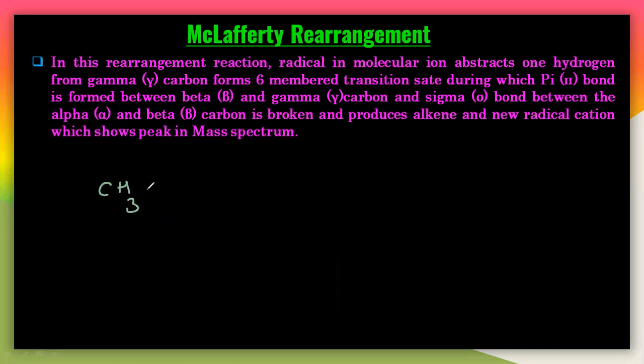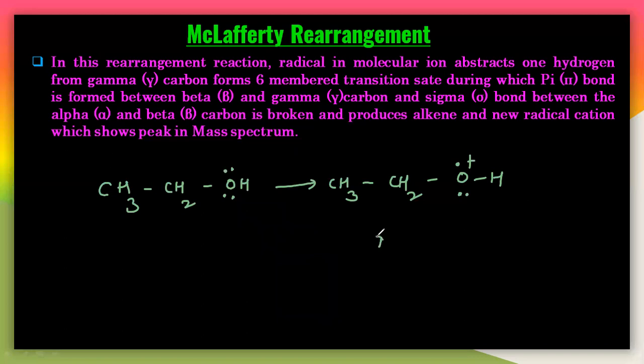So easily removed, that means you can write like this, CH3 CH2 OH. If one of the electrons is removed here, then you can write like this, CH3 CH2 OH, and I will write this like this. So this is called our molecular ion, our parent ion or molecular ion.